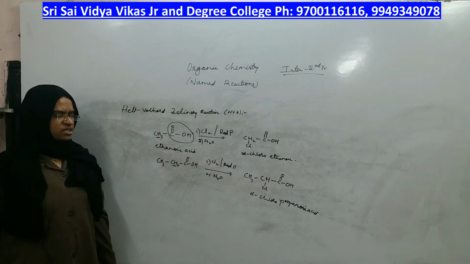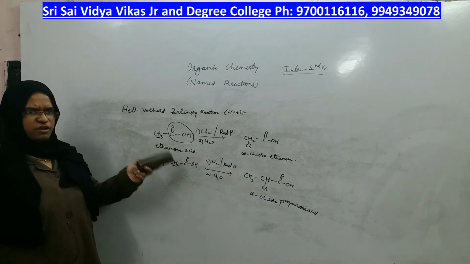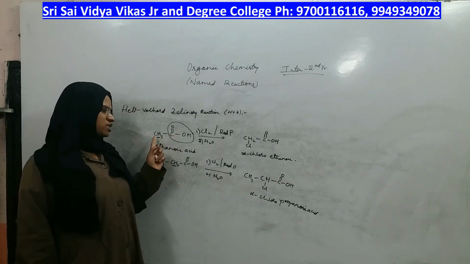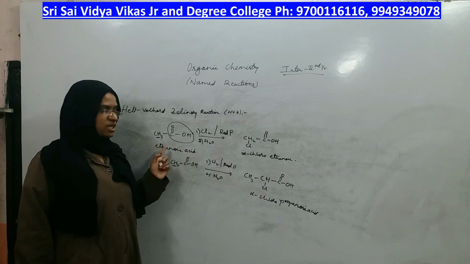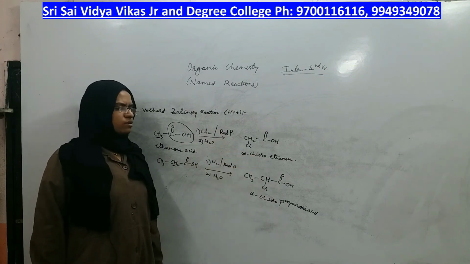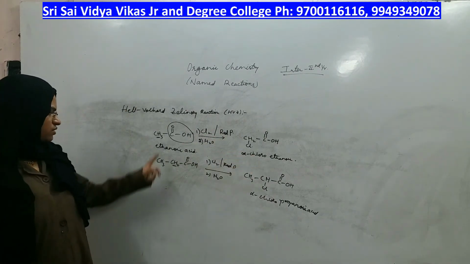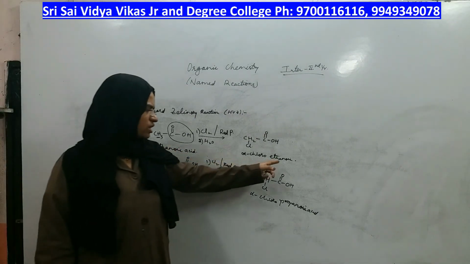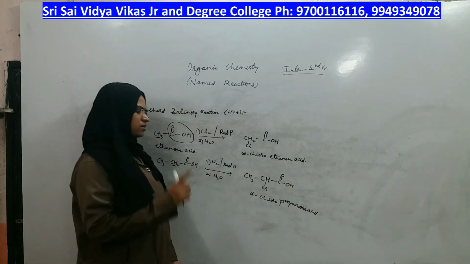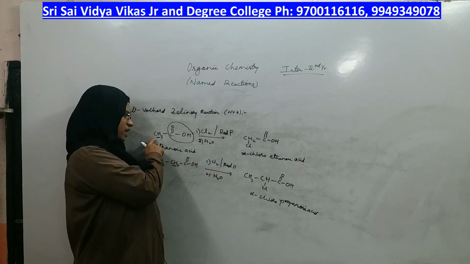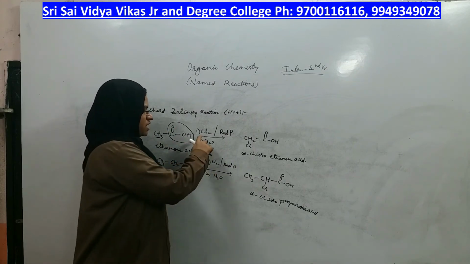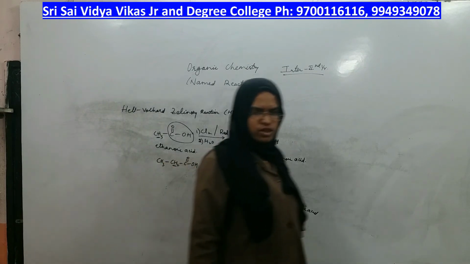Now we will look at the next named reaction, but you please copy the first one. I will define the reaction once again. Carboxylic acids in which at least one alpha hydrogen is present react with chlorine in the presence of red phosphorus to give you alpha chlorocarboxylic acid. If you take ethanoic acid, you get alpha chloroethanoic acid. If you take propanoic acid, you get alpha chloropropanoic acid. At the alpha carbon you are removing the hydrogen, which means at the alpha carbon only you have to add the halogen, which can be chlorine, bromine, fluorine or iodine.